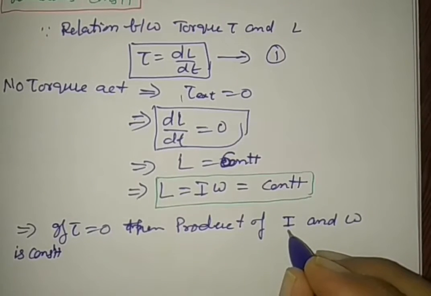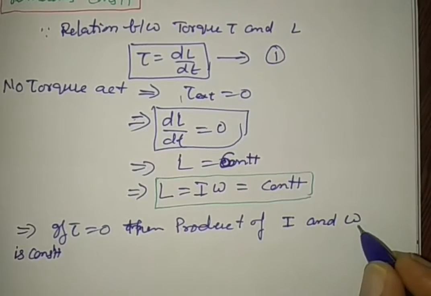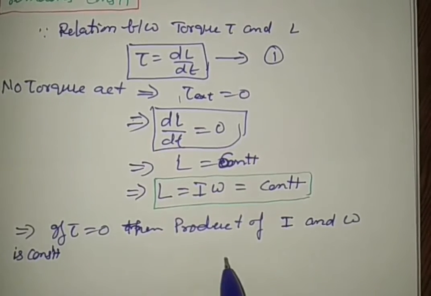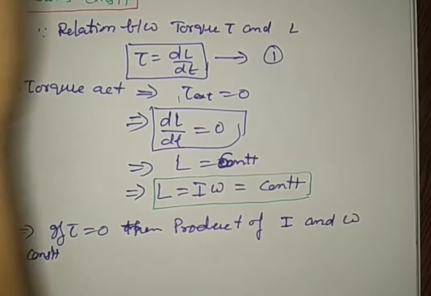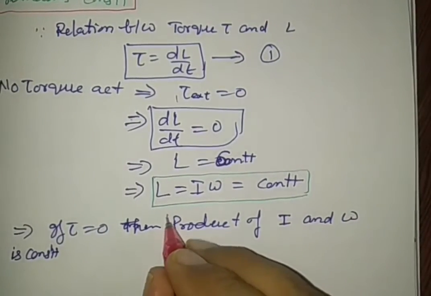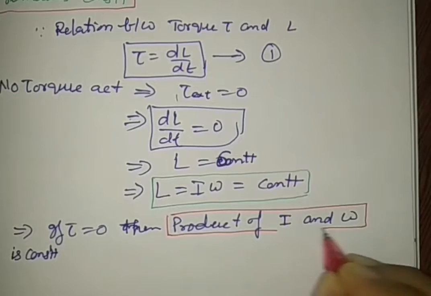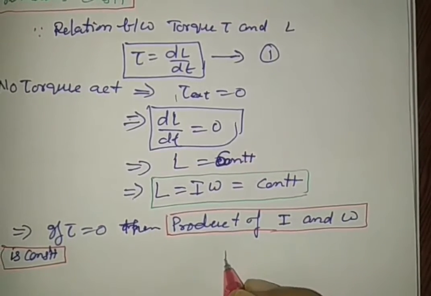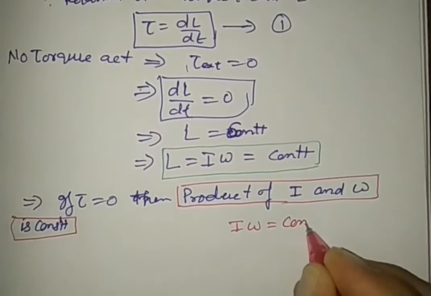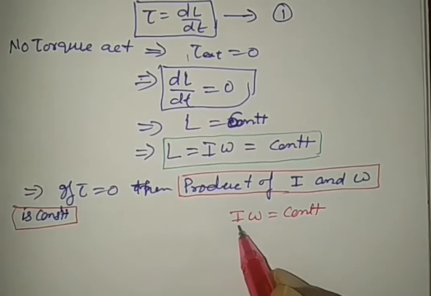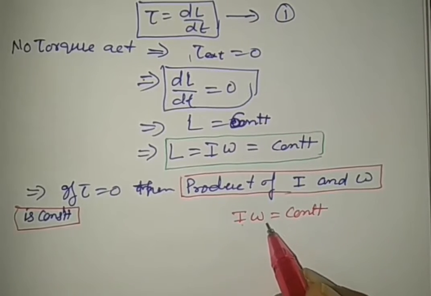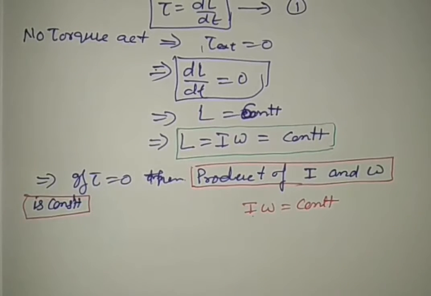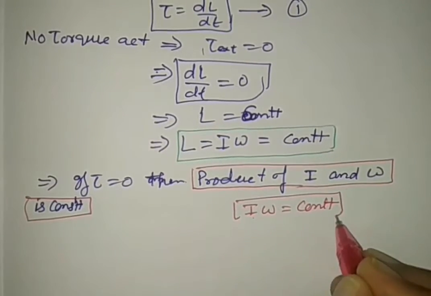What is I? I stands for moment of inertia, omega is angular velocity. It means if no torque acts on a body, the product of I and omega is constant. If I omega is constant, if I increases, omega decreases; if omega increases, I decreases. So with no torque, this product is a constant.